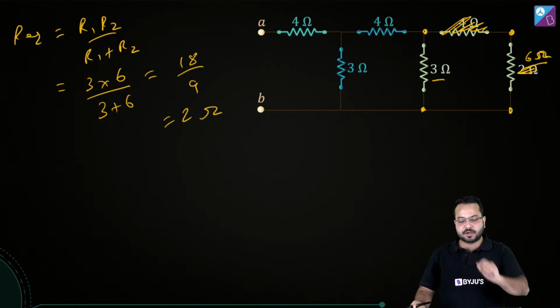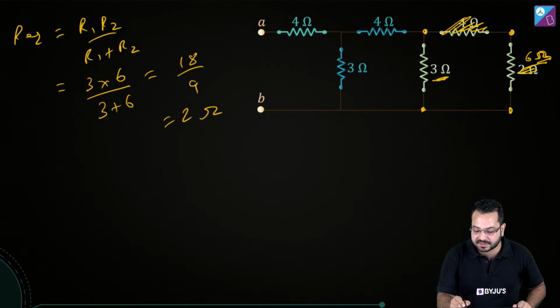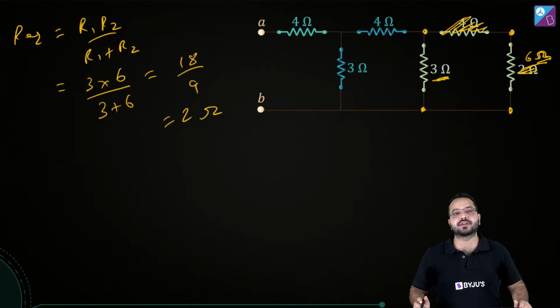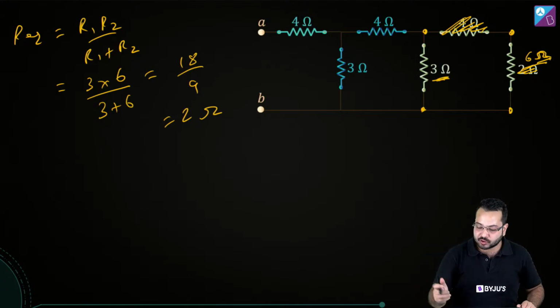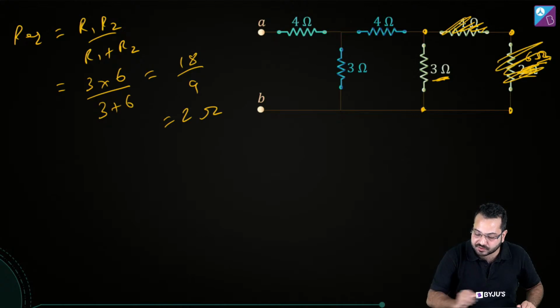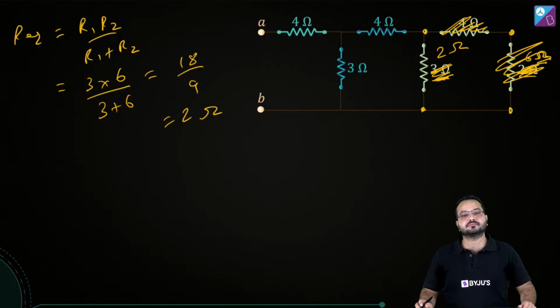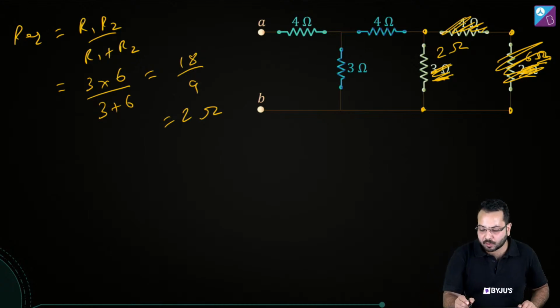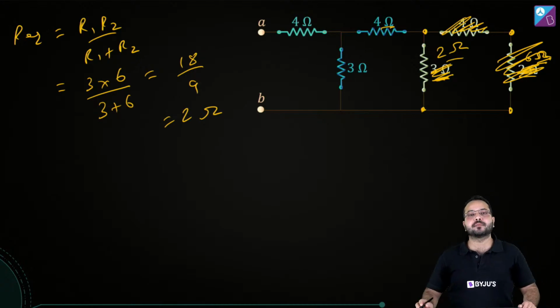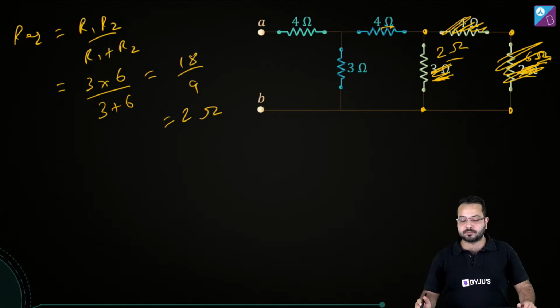Do you agree? Perfect. So this 6 ohm and this 3 ohm I can again merge together and make it 2 ohm. Okay, so now I have to forget about this also, and this is going to become 2 ohm. Correct? Okay, now what do we have? We have this 4 ohm and this 2 ohm, and this is going to make it 6 ohm.